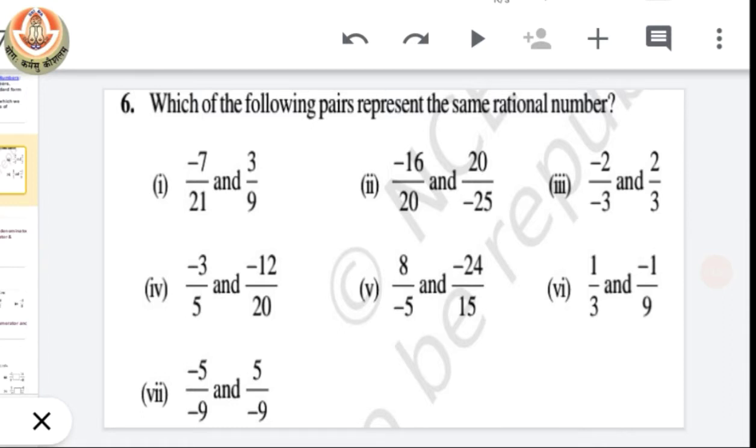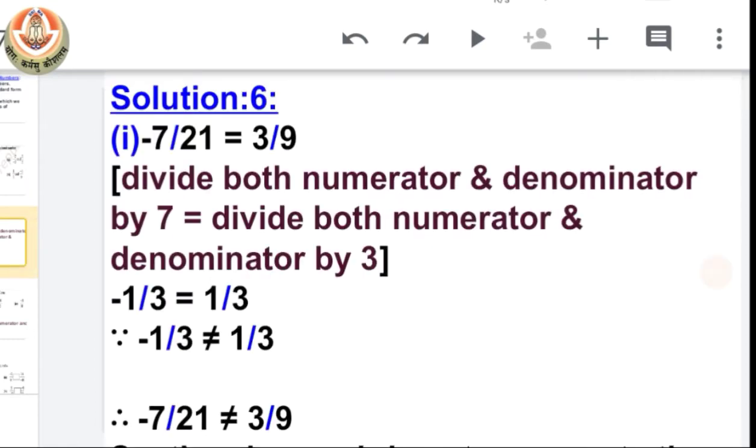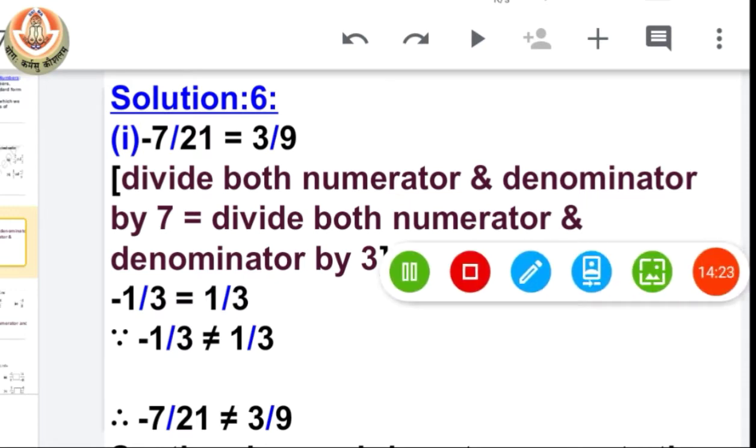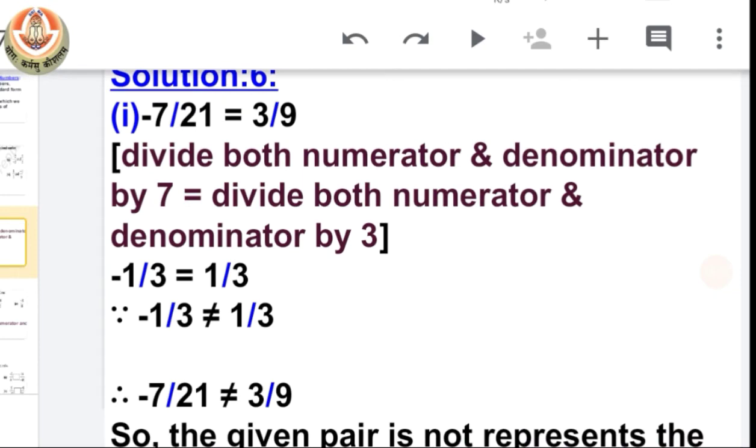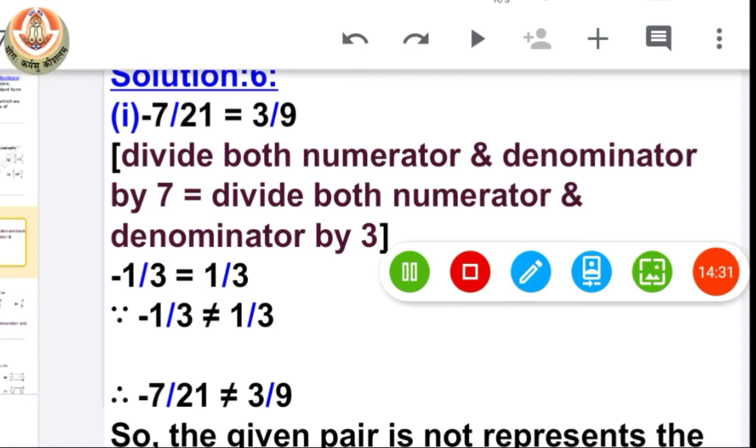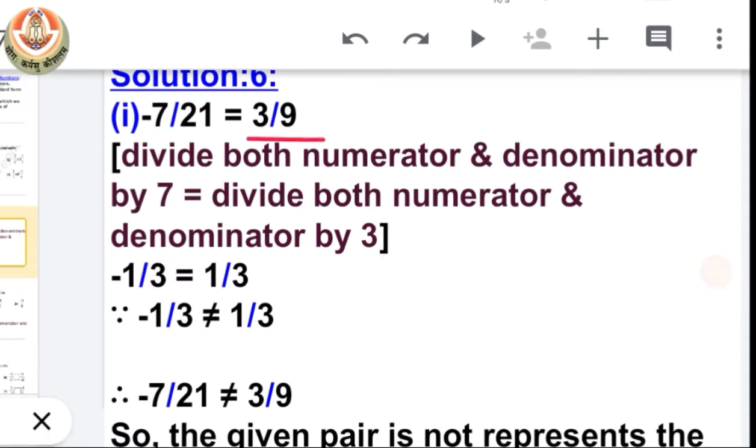Okay, so for this, what we have to do is reduce them to their standard form first. So the first part is minus 7 by 22, minus 7 by 21, and the other rational number is 3 by 9, and we have to prove whether they are equal or not.